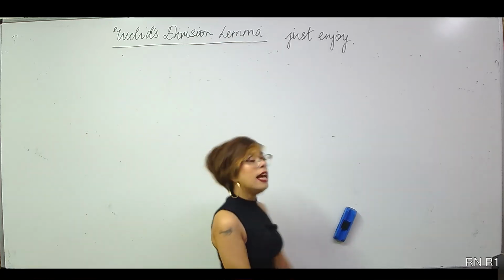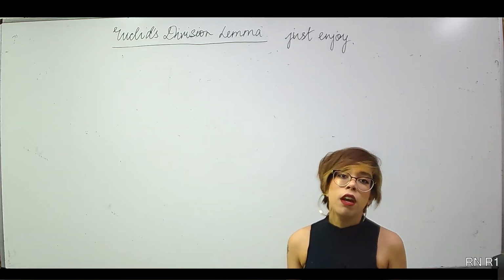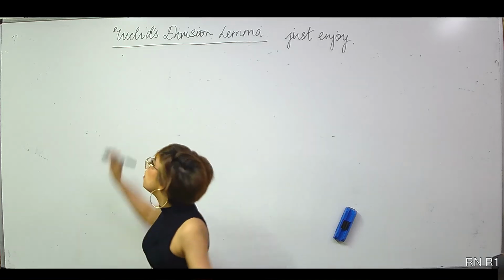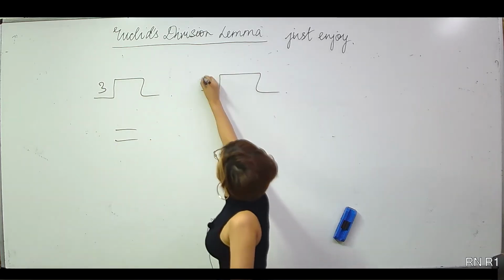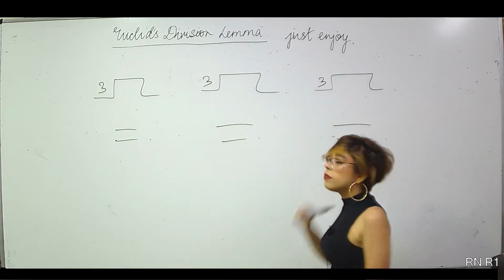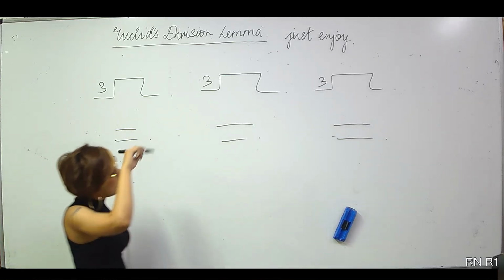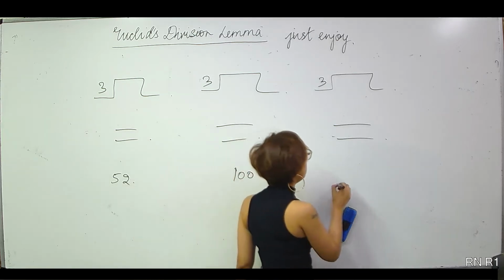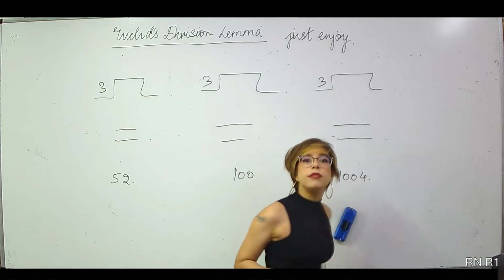Try to write a brand new natural number. Please do not write 3. A bigger number. Now, just divide that number by 3 and tell me the remainder. I think we know how many remainders are possible. Some of you would have taken the number 52, some 900, some 1004.